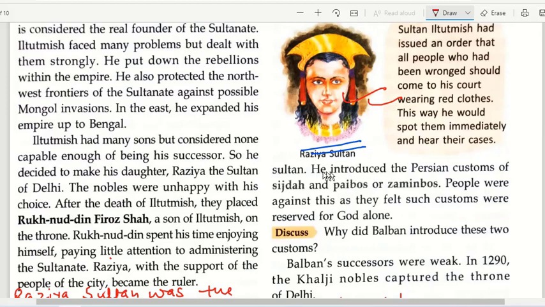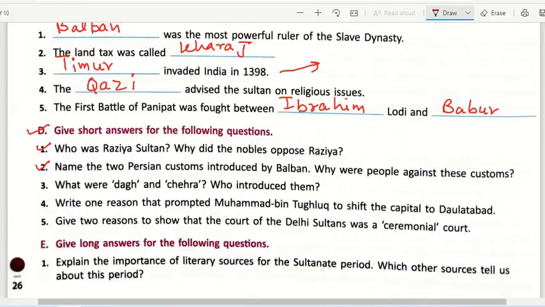He introduced the Persian customs of Sizda and Paibos or Zamin Bos. People were against this as they felt these customs were reserved for God alone. So, you will be writing this paragraph, these 3 lines only, as part of your answer to question number 2. You have to name these 2 Persian customs. You do not have to define them, you just have to name them. And why were people against them? Because they thought that such customs should only be reserved for God.